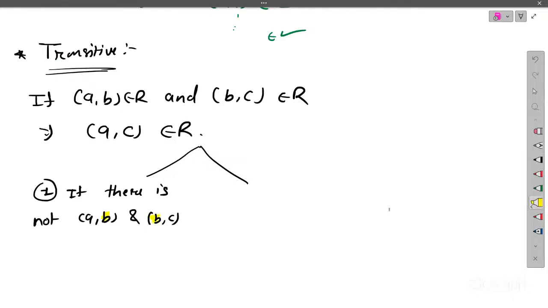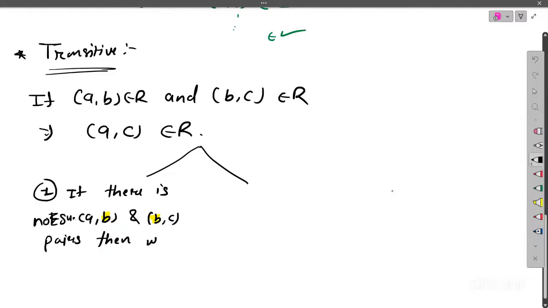If you don't find any such pair (A, B) and (B, C), then you can vacuously or trivially say that the relation is a transitive relation.